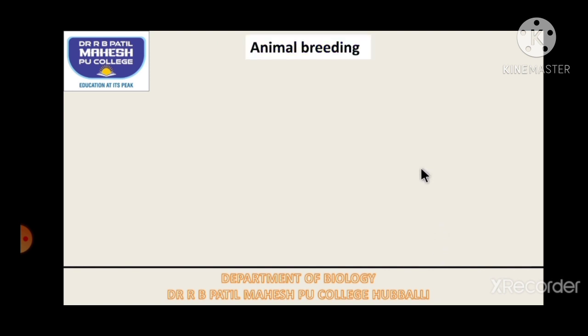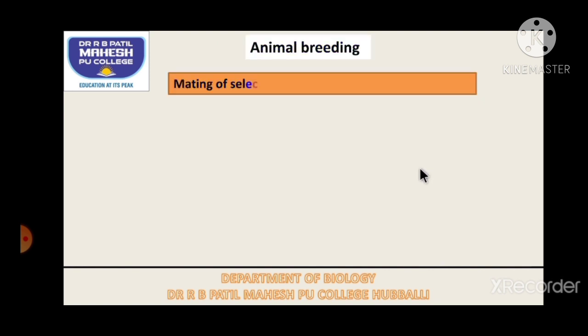First of all, what is animal breeding? It is a scientific method of mating, crossing two selected animals with two different desirable characters so as to get both the characters in one animal.